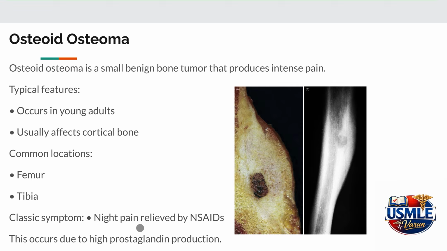So relief with NSAIDs is therefore a very important diagnostic clue in cases of osteoid osteoma.